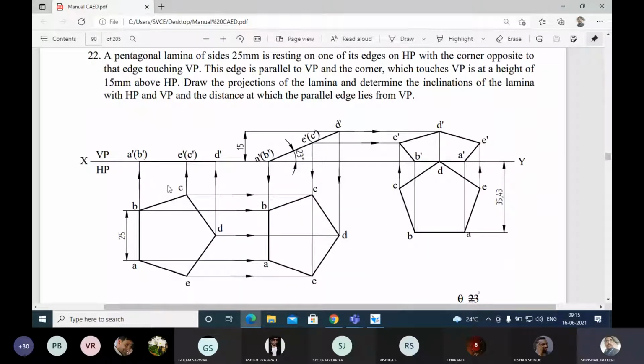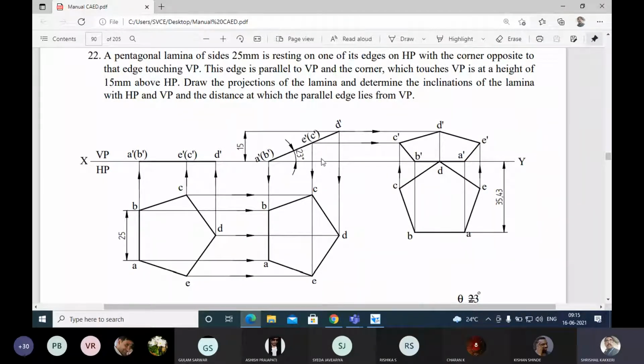A pentagonal lamina of sides 25 mm resting on one of its edges. This is the edge I have planned on which it is resting on the horizontal plane. The corner opposite to this edge on which it rests, this is the corner D, is on the VP and at a height of 15 mm from the horizontal plane.